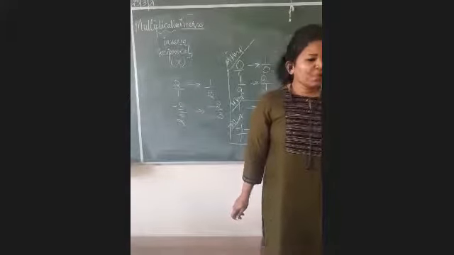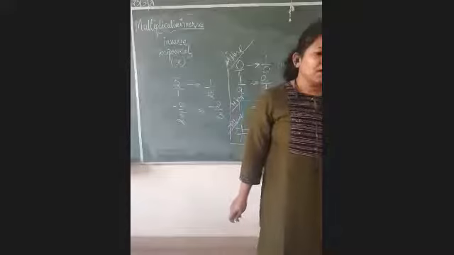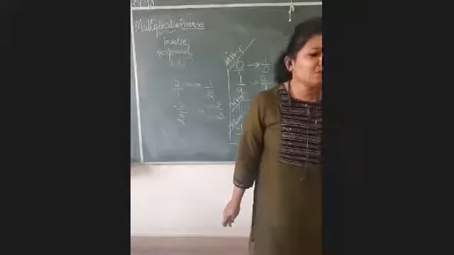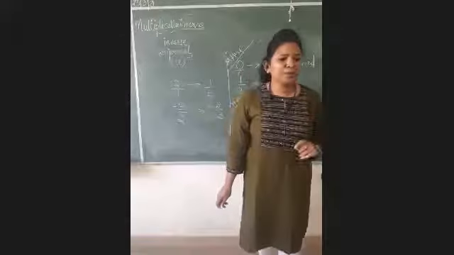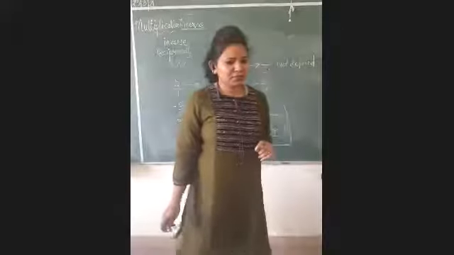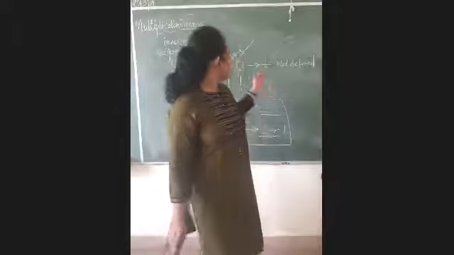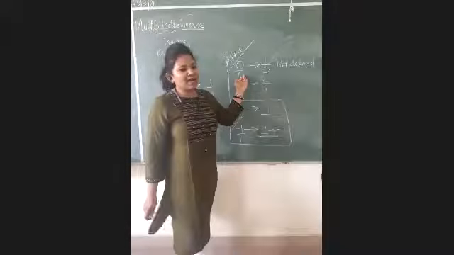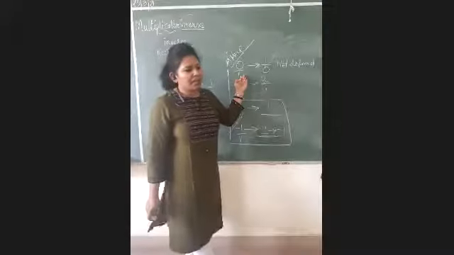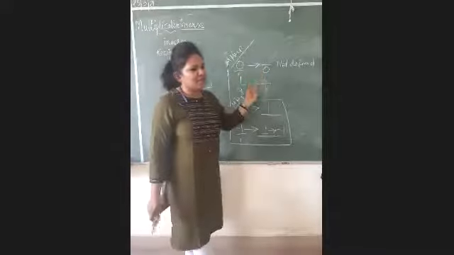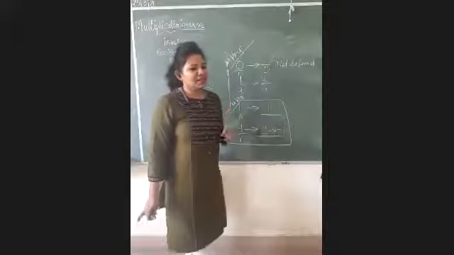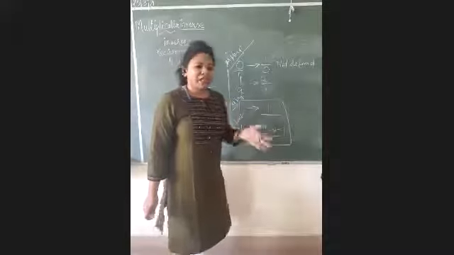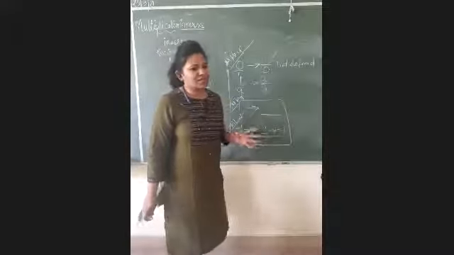Now move on to the next question. Which rational number has no reciprocal? Very nice. Correct. 0 has no reciprocal. We have done it just now. The reciprocal of 0 comes as 1 by 0, and 1 by 0 is not defined. So it means 0 is the rational number which has no reciprocal.